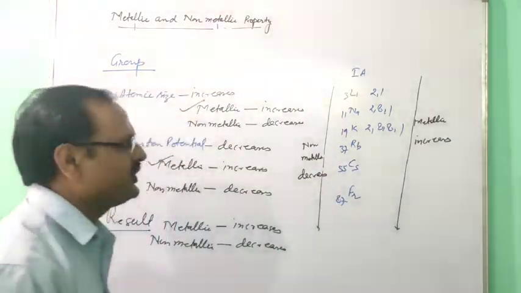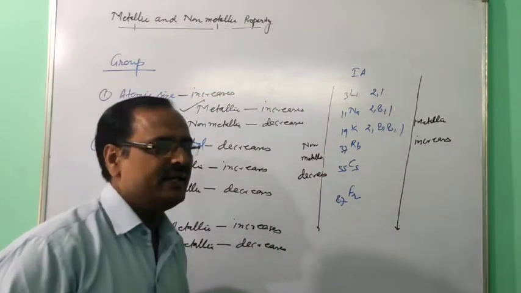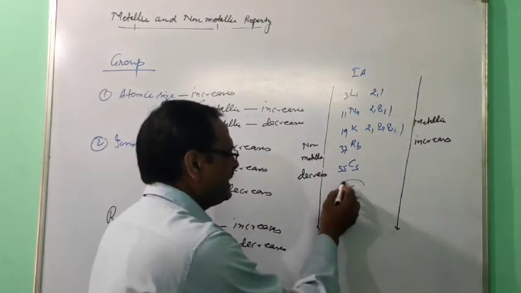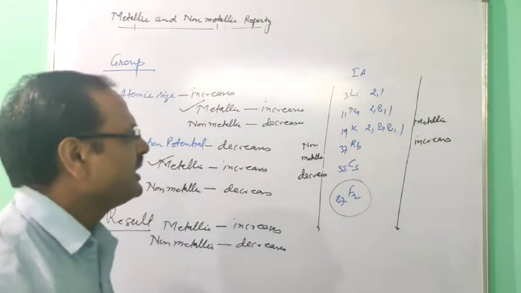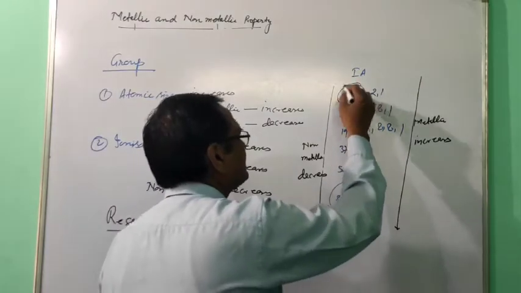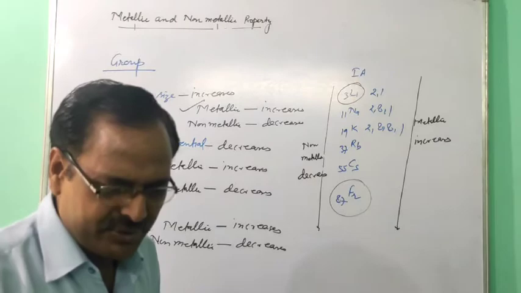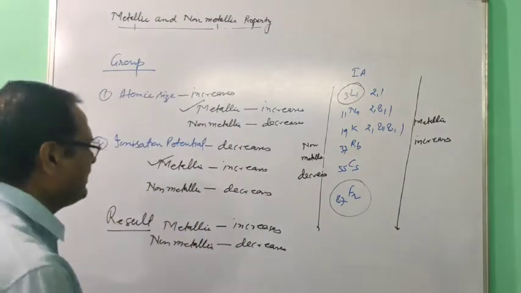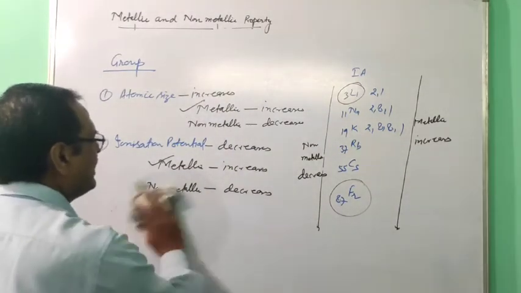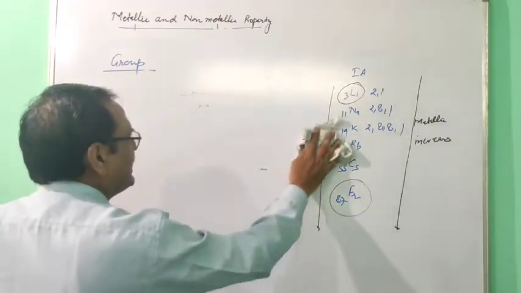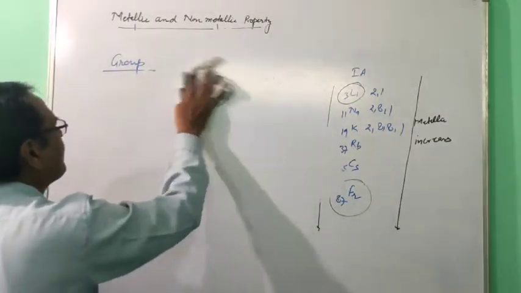So now the question for you, in group first A, which one is the most metallic element? So the most metallic element is francium and the least metallic element is lithium. So now you can take the full periodic table and then we can take the trend of these metallic and non-metallic.